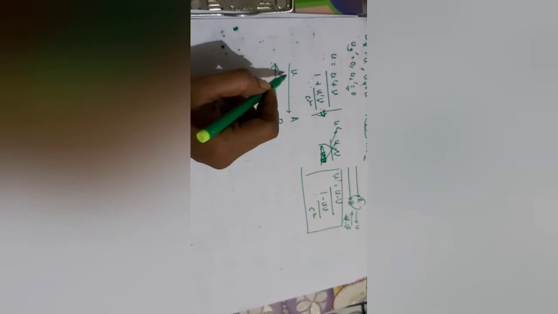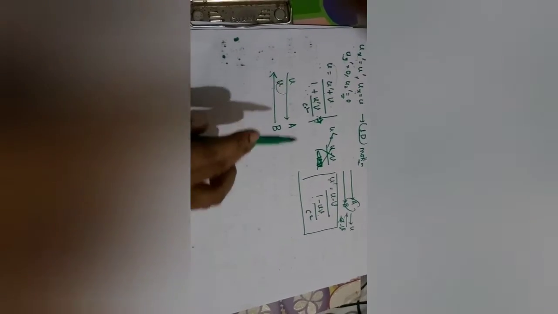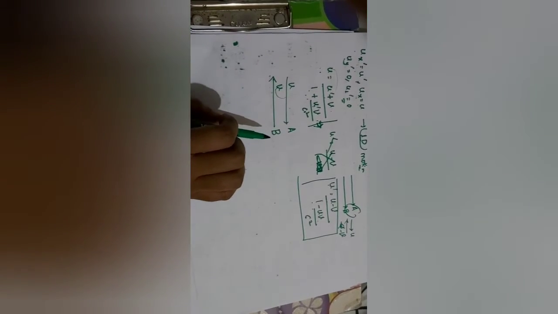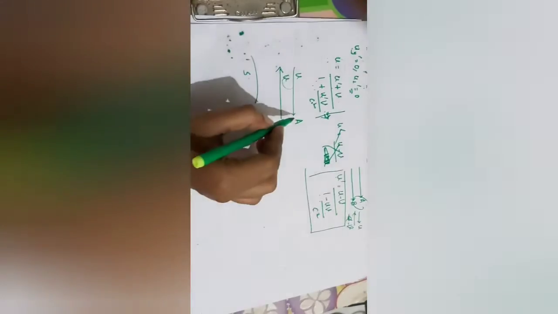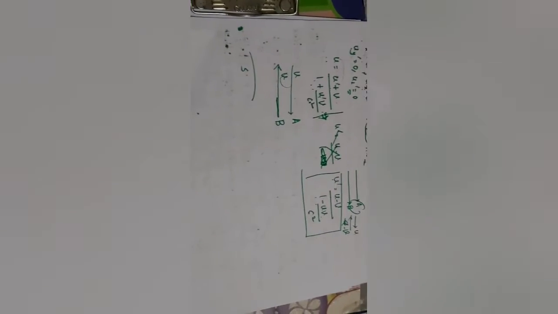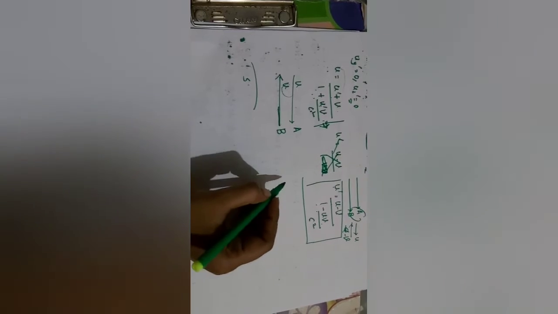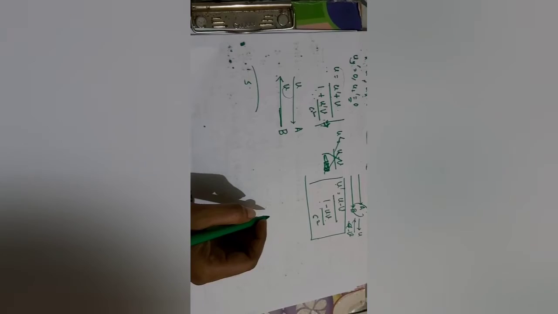This question says the two particles A and B travel with the same velocity u, in opposite directions to each other, and the velocity u is with respect to some frame S. We have to find the velocity of A observed in the rest frame of B. So u is the velocity of A relative to S, and u prime is the velocity of A relative to B. We have to find this u prime.